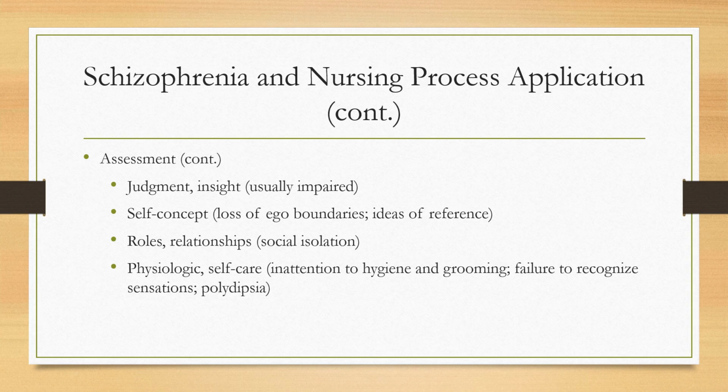Schizophrenia can cause a loss of self-concept, which means the person may not have a clear sense of where they end and where other people or items begin. This is evidenced in depersonalization, derealization, and ideas of reference. This can manifest itself in undressing or masturbating in public, having a distorted body image, and clinging to objects around them. Those with schizophrenia tend to be socially isolated.